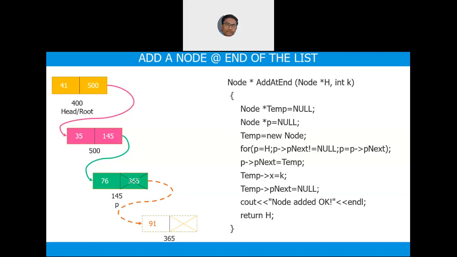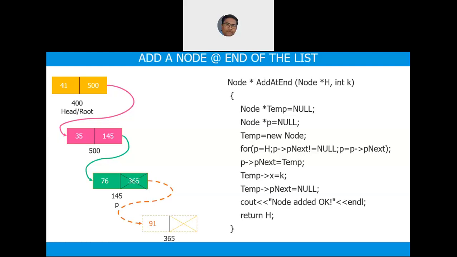Next, you also have data. Assume that you are asked to do sorting. That means 41, 35, 76, 91. You need to sort it. So how to write bubble sort? How to apply selection sort on a linked list will be discussed in the next class.